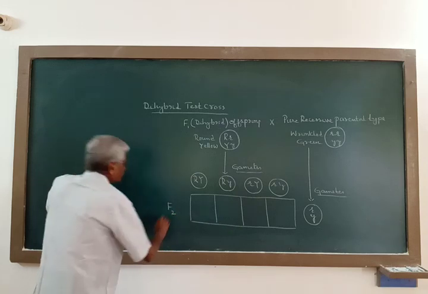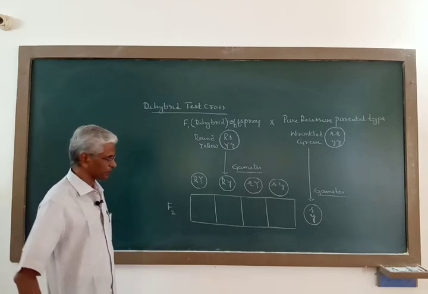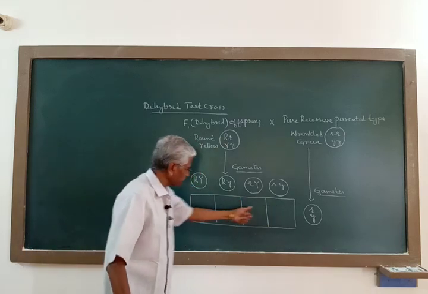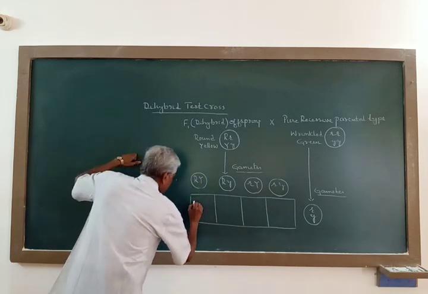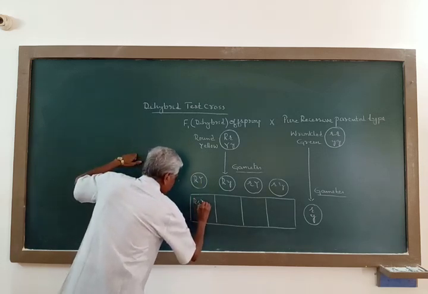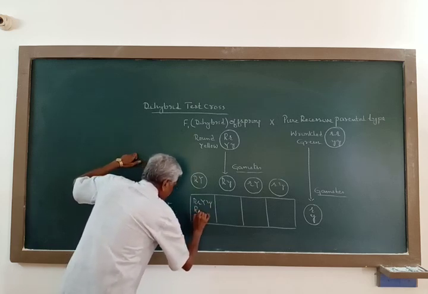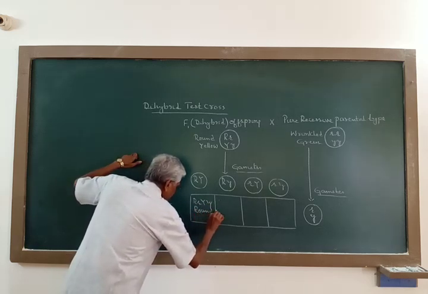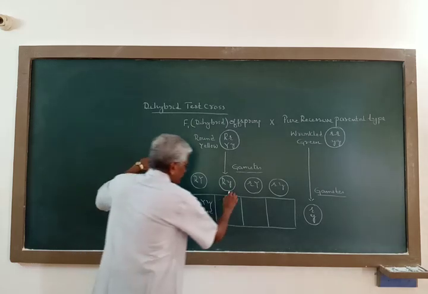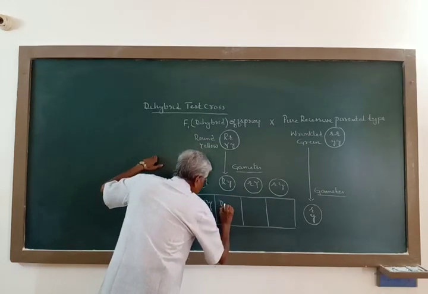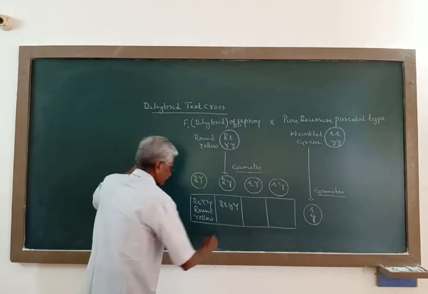So this is the F2 progeny, because this is F1 generation individual, so this is F2 generation, and the individuals produced in this F2 generation are the following: capital R, small r, capital Y, small y. So this is round yellow. Here capital R, small r, small y, small y.